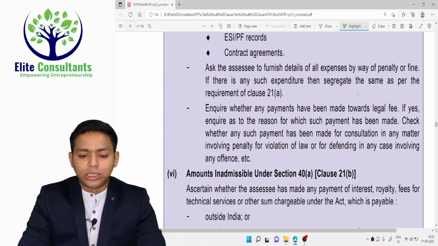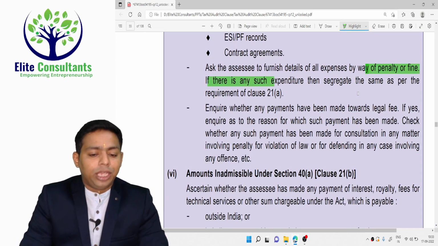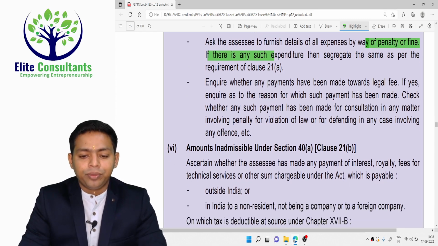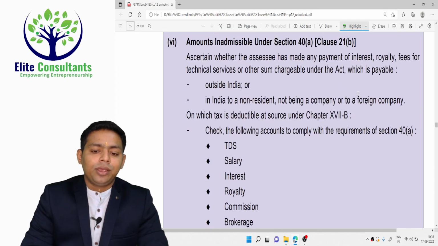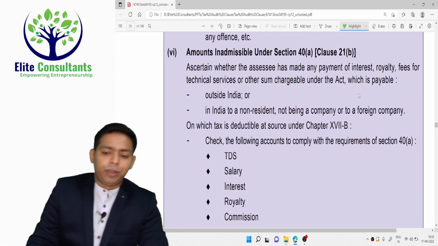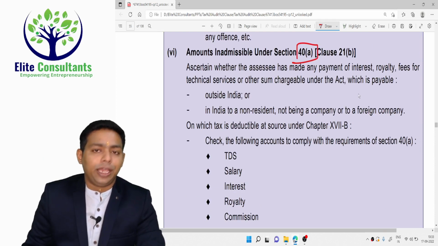Ask the assessee to furnish all the expenses by way of penalty or fine, if there is any such expenditure, and then segregate the same as per the requirement. So this is for penalties. Then amount inadmissible. This is for clause number 21B now. Clause number 21B talks about section 40 clause A.